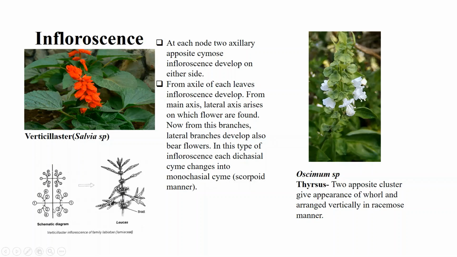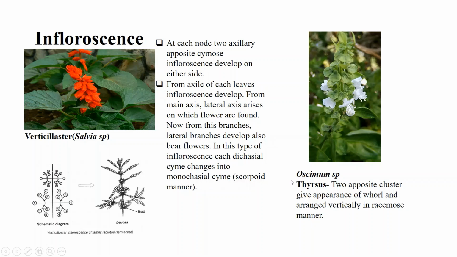Here from the main axis, lateral axes are arising. These lateral axes have flowers, and from these lateral axes another lateral branches arise which also have flowers, and these lateral branches also give rise to another lateral branches which also bear flowers. So in this type of inflorescence, each dichasial cyme changes into the monochasial cyme.